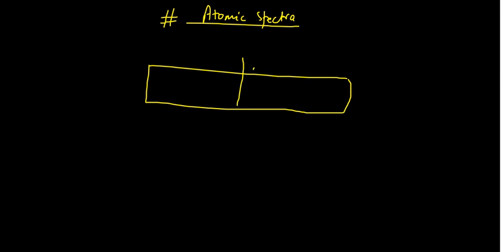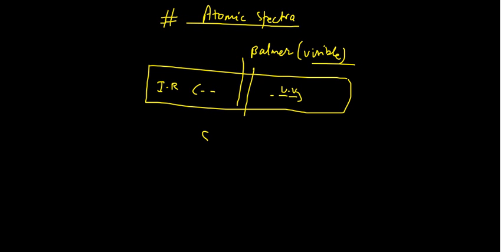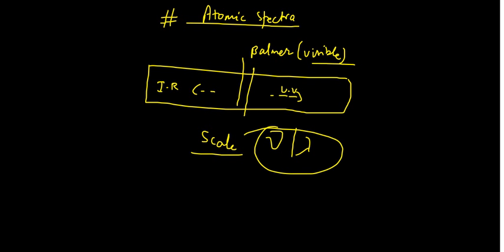Like in between, there is the Balmer series, which is the visible range for us human beings. And before that we have infrared. After that we have ultraviolet rays. So this is just a scale and nothing more. Frequency scale, wavelength scale, whatever you like to call it.